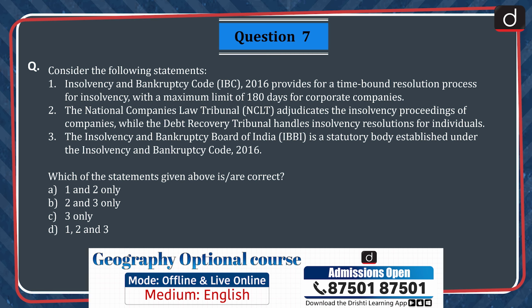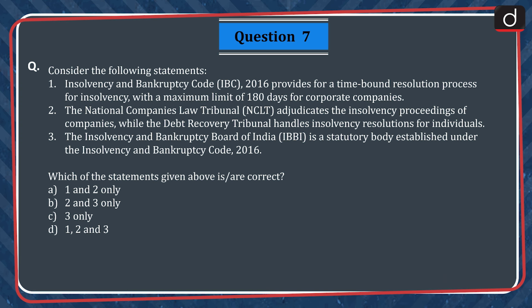Question 7. Consider the following statements. 1. Insolvency and Bankruptcy Code 2016 provides for a time-bound resolution process for insolvency with a maximum limit of 180 days for corporate companies. 2. The National Company Law Tribunal adjudicates the insolvency proceedings of companies, while the Debt Recovery Tribunal handles insolvency resolution for individuals. 3. The Insolvency and Bankruptcy Board of India is a statutory body established under the Insolvency and Bankruptcy Code 2016. Which of the statements given above is or are correct?